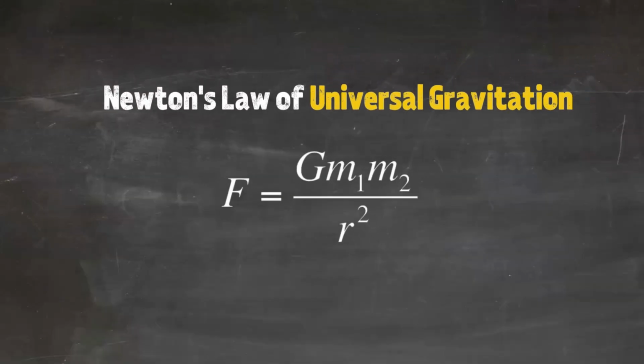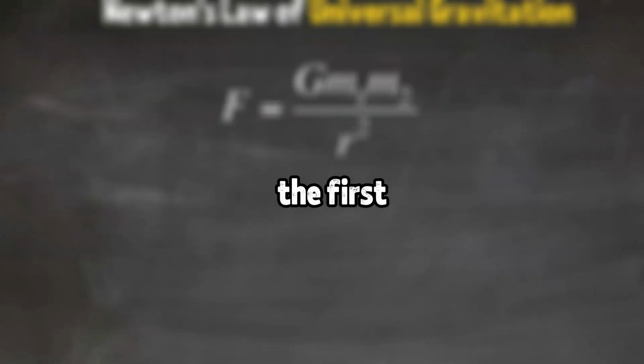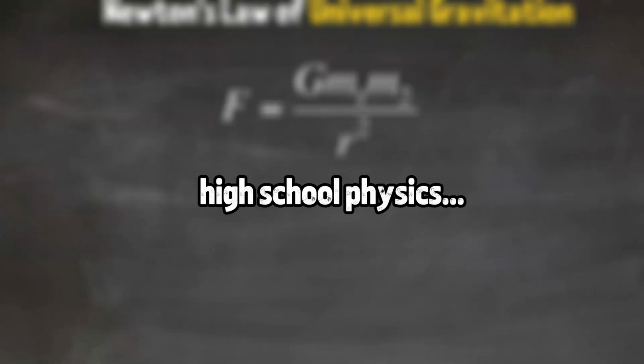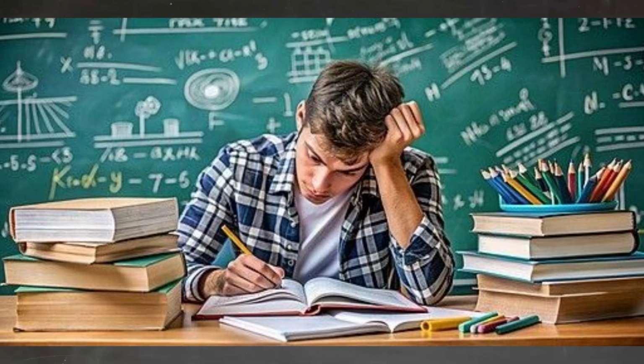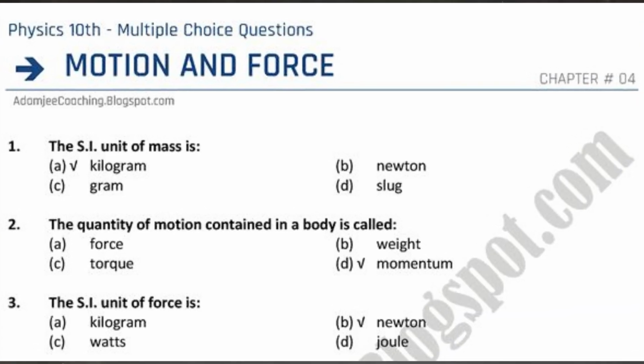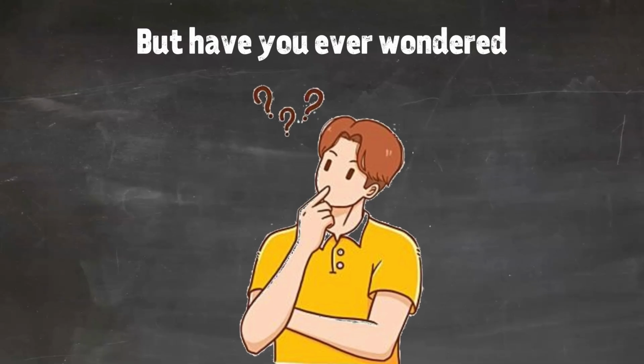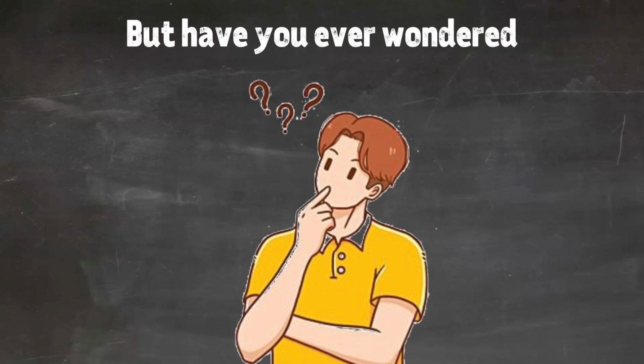Newton's law of universal gravitation, one of the first equations we found in high school physics. Multiply G by the two masses and divide by the square of the distance, and you'll find the gravitational force. We memorized it, solved a few questions, passed the exam. But have you ever wondered what this equation does in the real world?